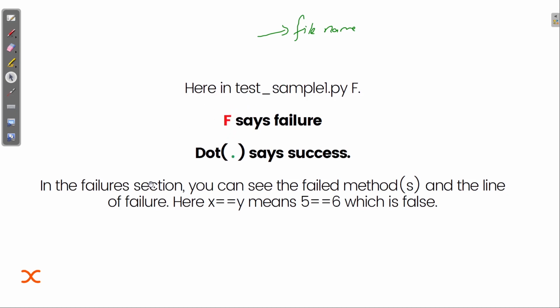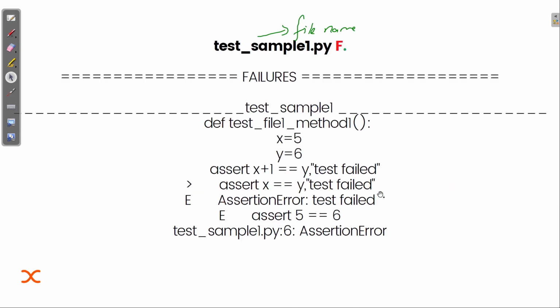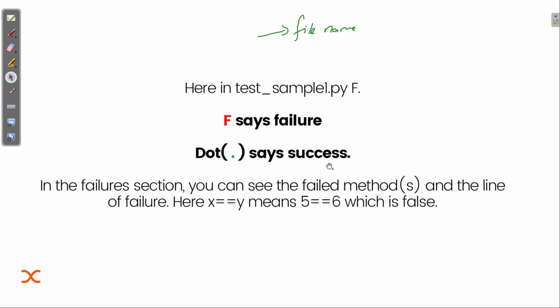In this failure section you can see the failed method and the line of failure. Here x is equal to y means 5 equal to 6, which is false. So in this part you can see where you are having the problem. And this E actually shows that there is an error. It is not equal, assertion error. So that's the basic way it works.